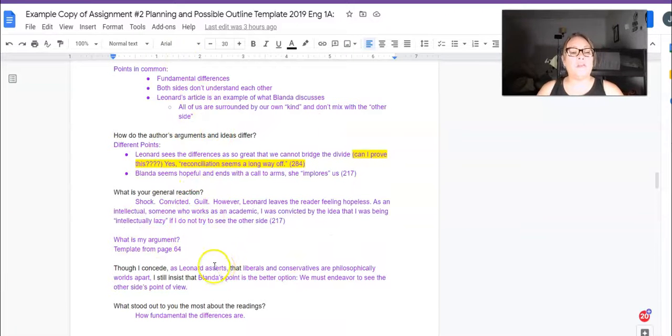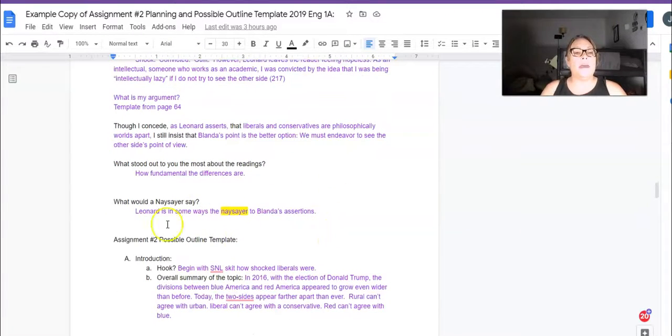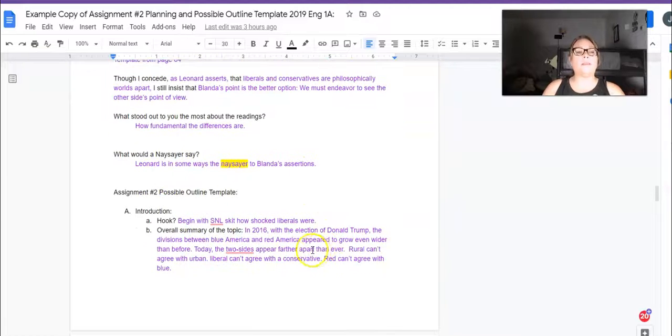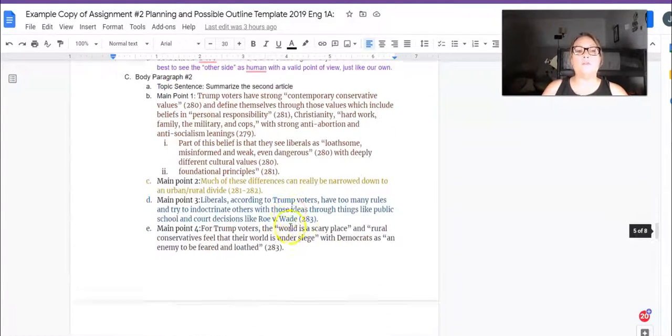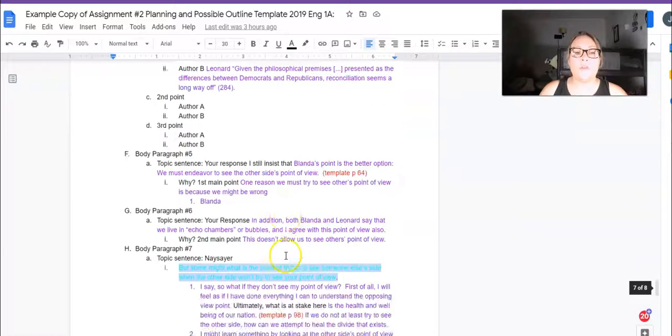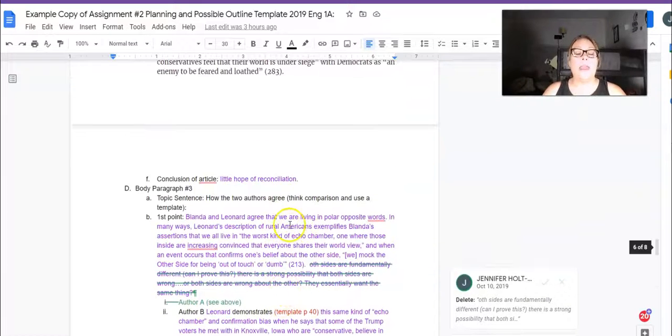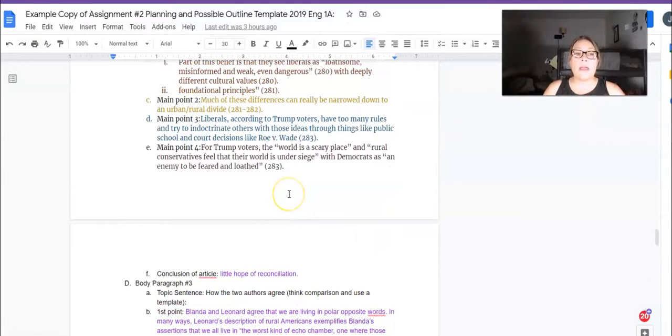What's your general reaction? And then what stood out to you about the readings? What would a naysayer say, right? For Leonard, in some ways, is the naysayer for Blanda in the particular article that I did. And then I gave you an outline that you could use for your paper, okay? This is going to take some time. You have about 2 weeks to do this, so make sure you take that time.